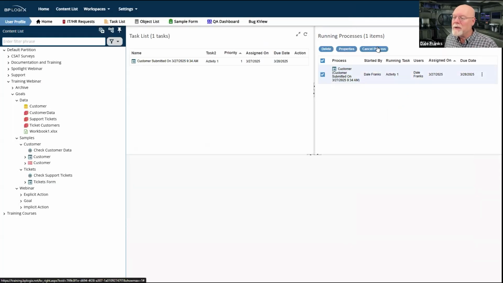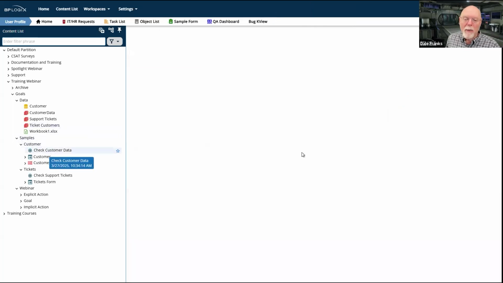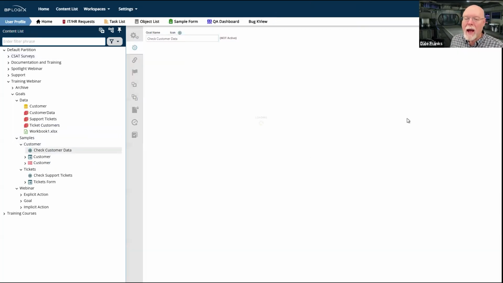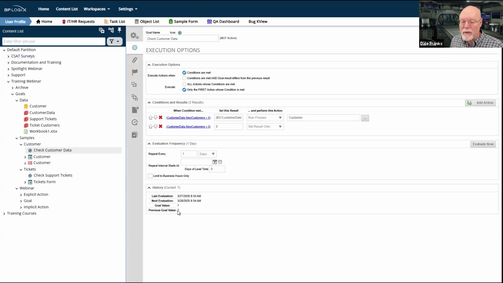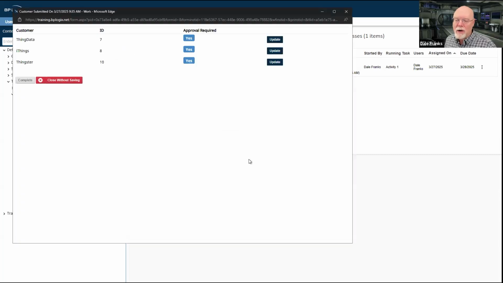Right now, I'm just going to go ahead and cancel that process. I'm going to get out of it, go back to my goal, and run it again. Our previous goal value was 7. Our current goal value is 7. If we evaluate it again, now my goal value has changed to 3. Once again, if we go back to my user profile, I've got tasks assigned. So I have used a goal to just kick off this action. Of course, we all know that I have 3 new customers here.